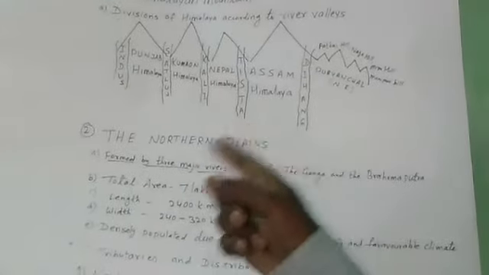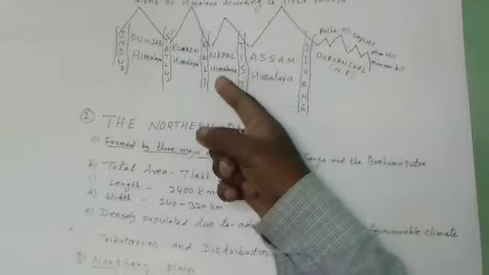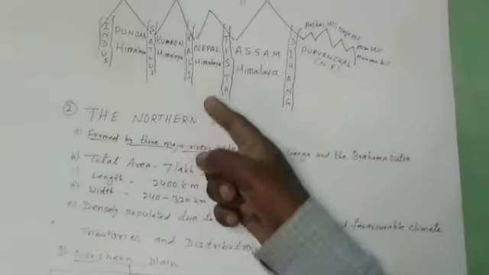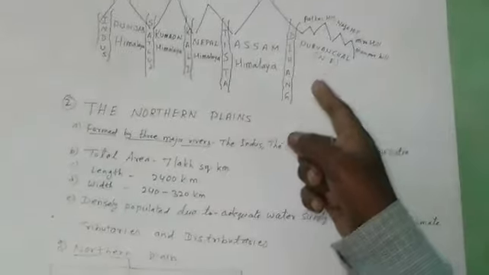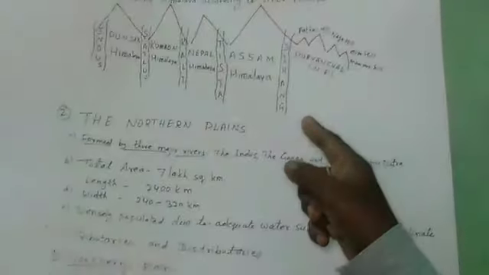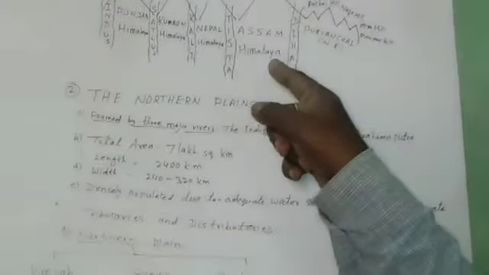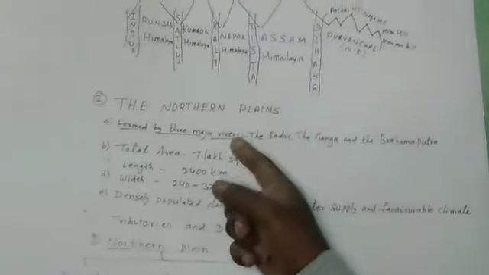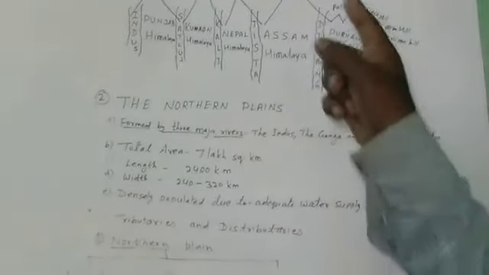In between these two rivers there is a Nepal Himalaya. And last one, between the river Tista and river Dihang, that is the Assam Himalaya. These are the divisions of Himalaya according to the river valleys.